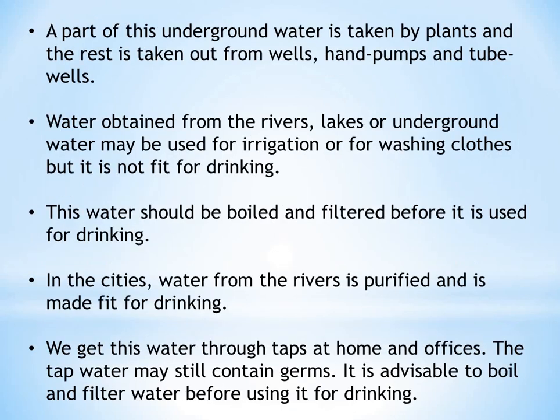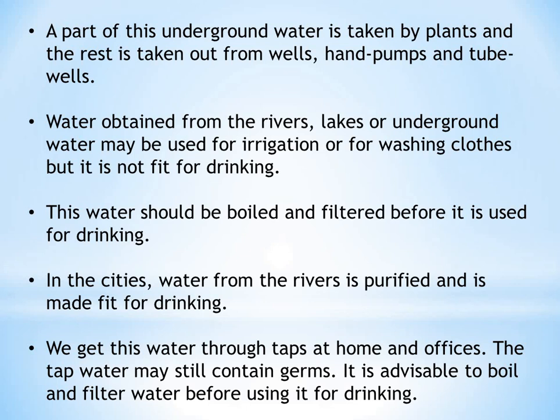Now, a part of this underground water is taken by plants and the rest is taken out from wells, hand pumps and tube wells. So all the water which is collected underground is taken by the plants to grow. So therefore, whenever there is rain, we feel very fresh and see greenery everywhere. So plants are growing at that time.